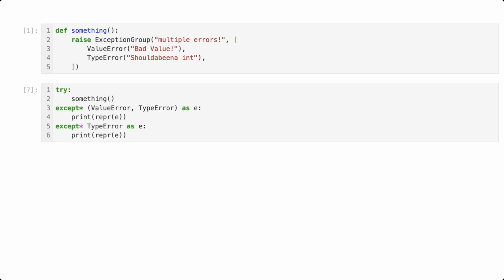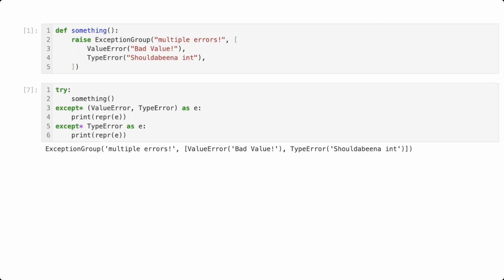Just like normal excepts, we can include multiple types in one except block. Note that TypeError is used twice, and when we run this, we see only the first block matched. Exceptions are effectively taken out of the parent exception group as they're matched, so exceptions will only be matched once.